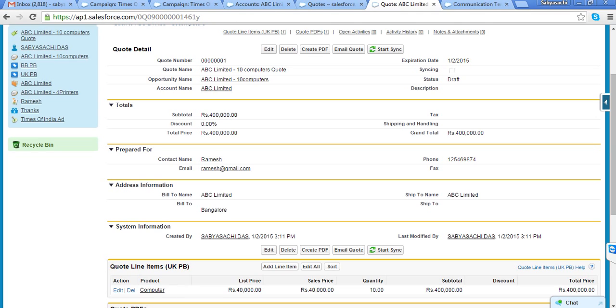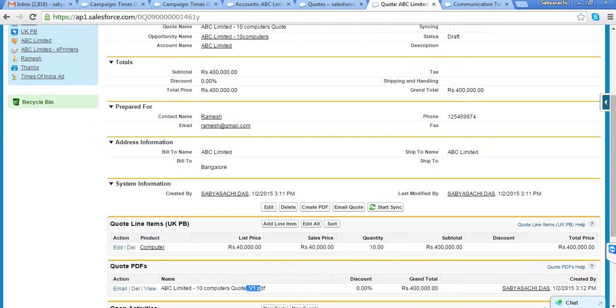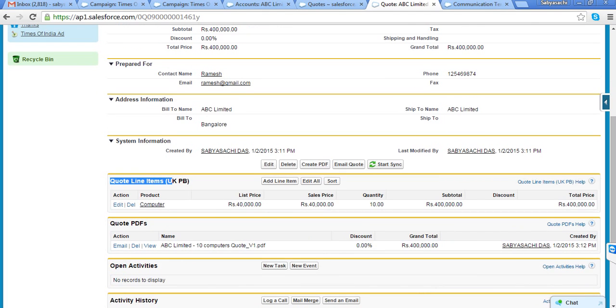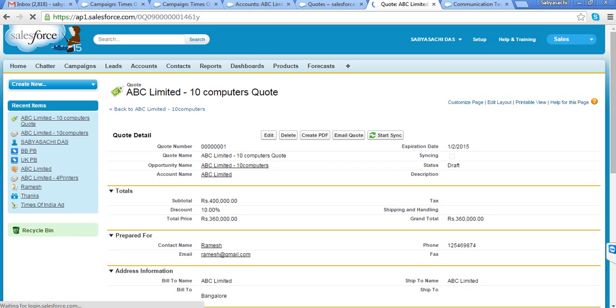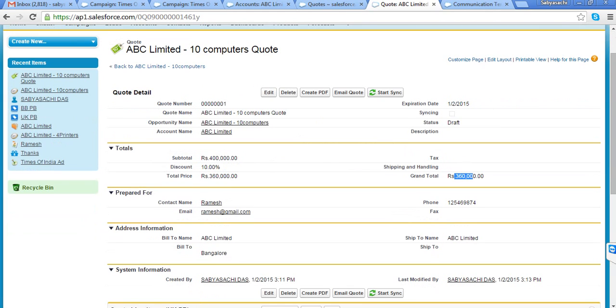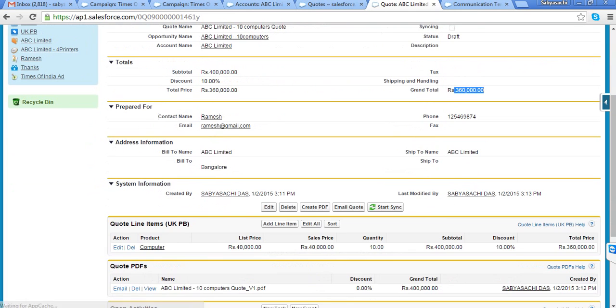Now the customer may ask for some discount. So how do I give a discount here in Salesforce? Whatever is the quote line item, whatever is the product, I go to each and every product here and then I give a discount. Say I want to give 10% discount here and I save it. So automatically it will calculate the 10% discount and the final price will come here, right?